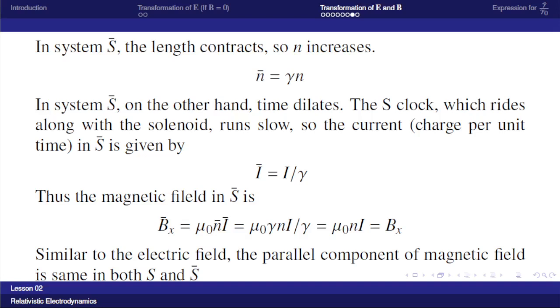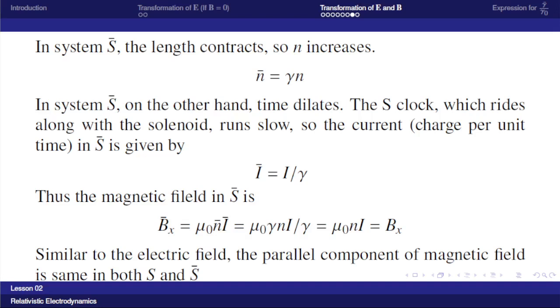In the system S bar, on the other hand, the time dilates. So time dilation means, since I is equal to dq by dt, the time dilation decreases the current in the S bar frame. So the current in S bar is given by I bar is equal to I by gamma.